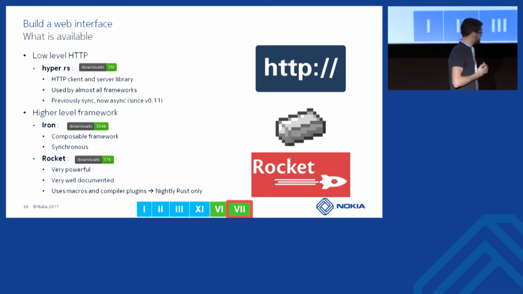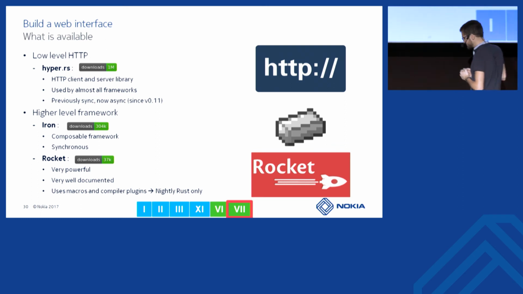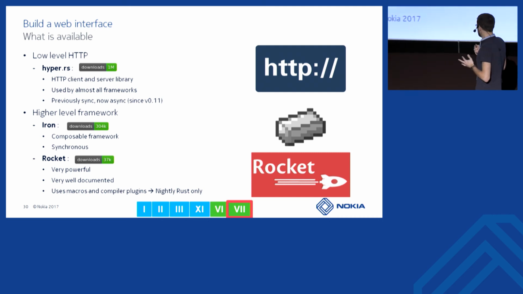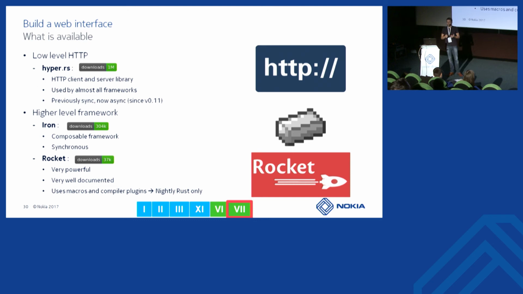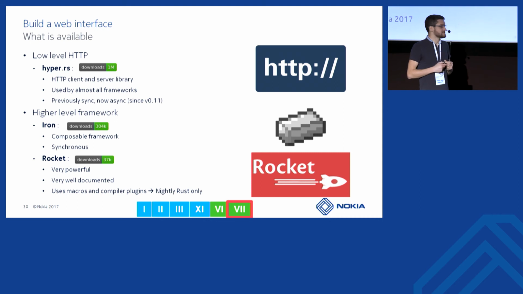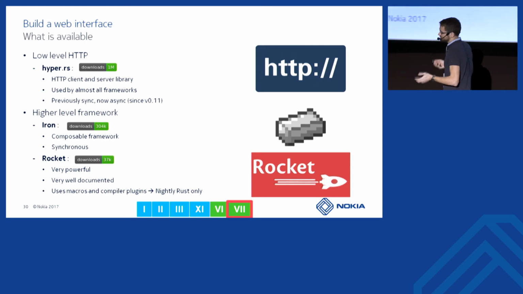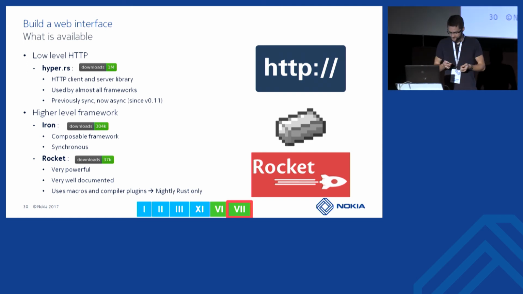So it's more recent, it's more powerful, it has very good documentation, so it has everything to be popular, but it uses compiler plugins, which requires the Nightly Rust version. And using the Nightly Rust, well, because compiler plugins use unstable features of the language, only available on the Nightly Rust, things are likely to break between one night and another. So, if you want to build things which run, you should probably use stable things.